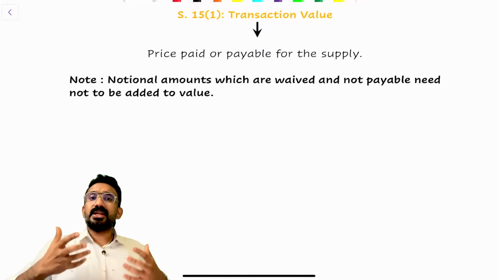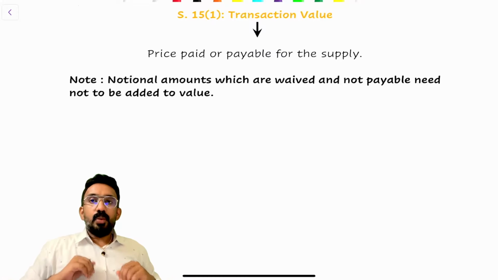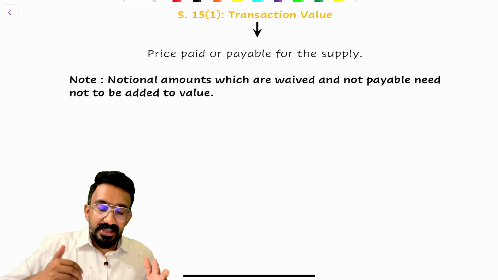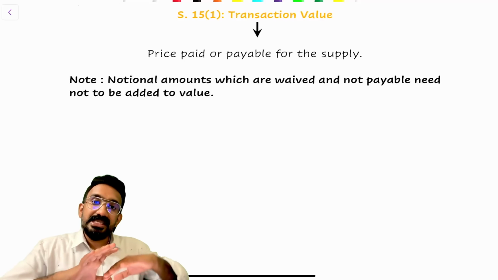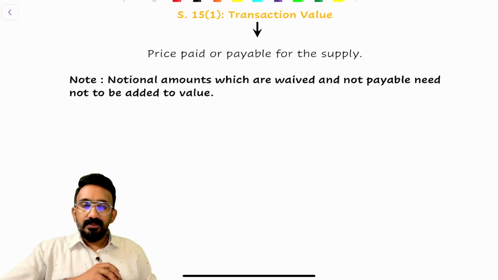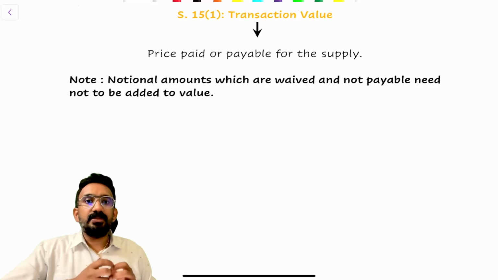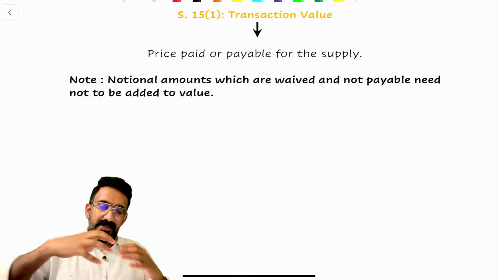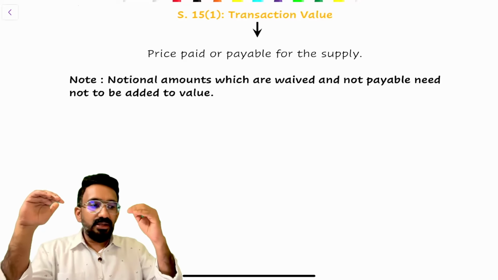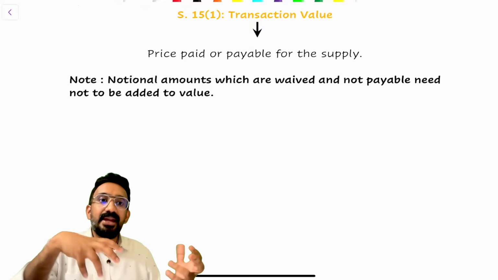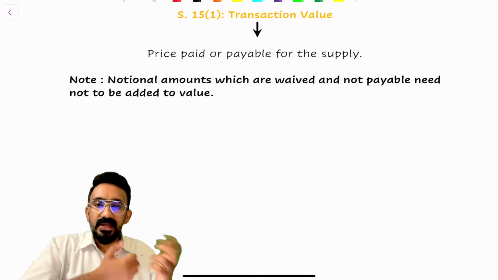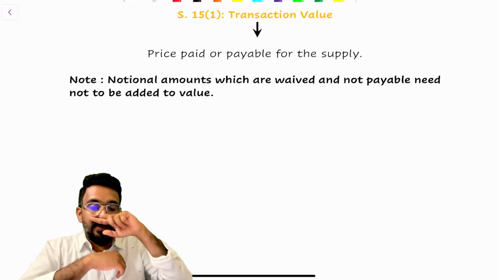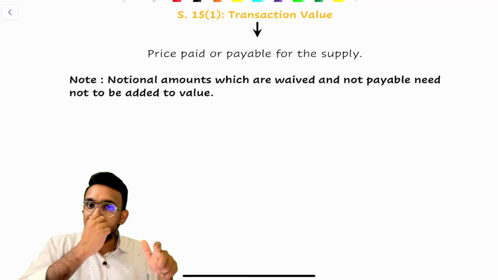Now, a very similar concept is there in valuation as well. What if I'm not providing this as a supply to somebody else, but instead it's part of my supply, but I separated that in the bill? How do I understand this? Like, for example, packing. I'm not providing packing as a service, but I have separated in the bill the machinery value or the goods value and the packing charges separately. I'm not providing packing as a service. It's not two separate supplies. So in this case, should I add these packing charges also into the value of supply, or should I treat it as a reimbursement of expenditure?